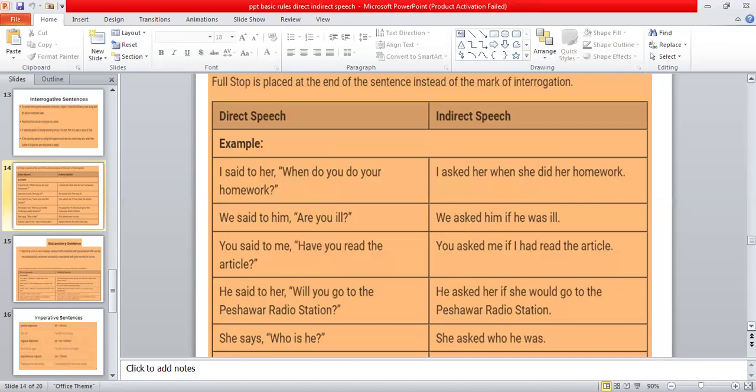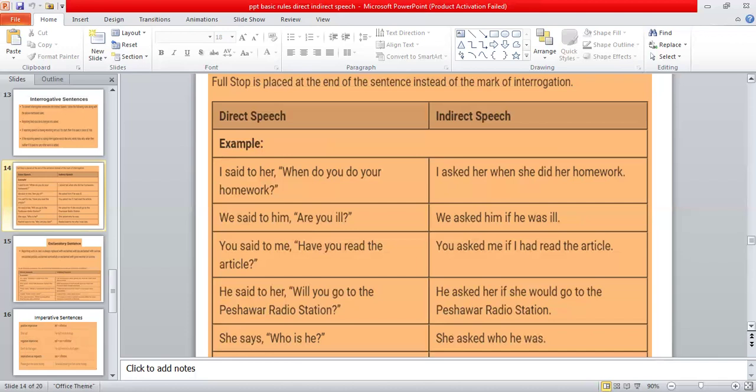The next sentence is, you said to me, have you read the article? You asked me. Instead of comma, we are going to write if over here because the sentence is beginning with have, which is a helping verb over here. And we have to change it from present perfect tense to past perfect tense. So you is again second person pronoun. So it will be changed according to the object, which is me over here. So instead of you, we are going to write I over here. So what will be the sentence? You asked me if I had read the article.